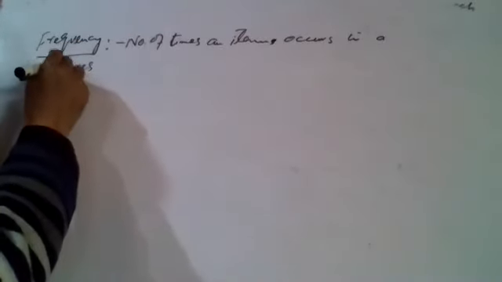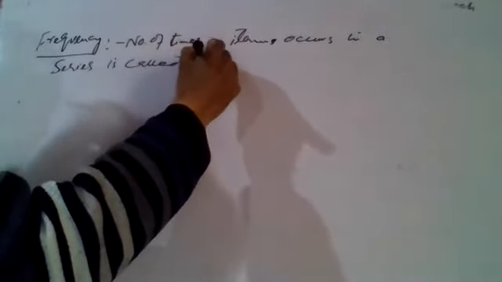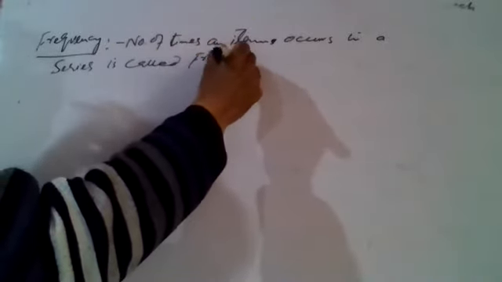The number of times an item occurs in a series is called frequency. एक आइटम कितने बार सीरीज में आ गया, इसको कहते हैं frequency.